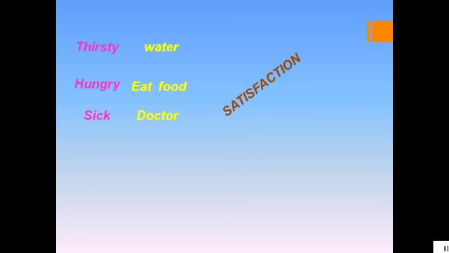Let's take an example. You are thirsty, you drink water. You are hungry, you eat food. If you are sick, you see a doctor. So, we buy goods as well as services. Why do we buy them? Yes, because it satisfies us. We get satisfaction. So, use of goods and services for the satisfaction of human wants will be called